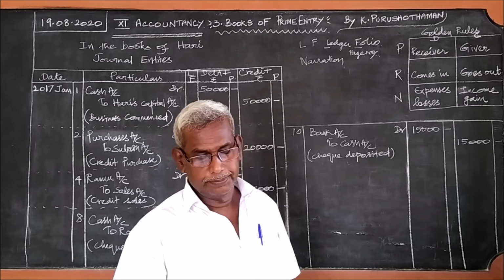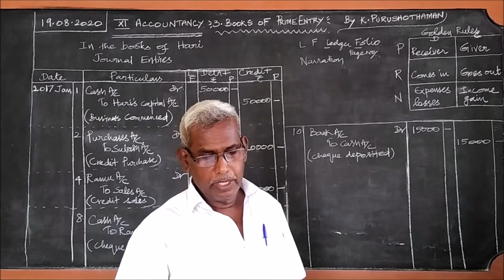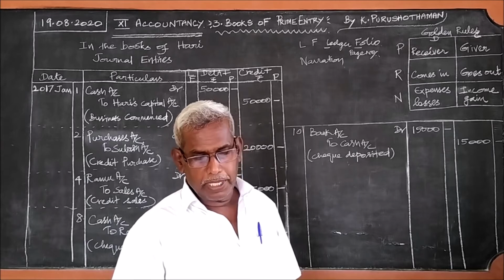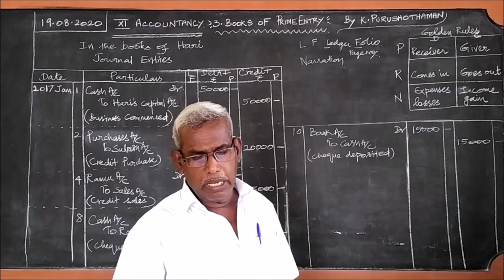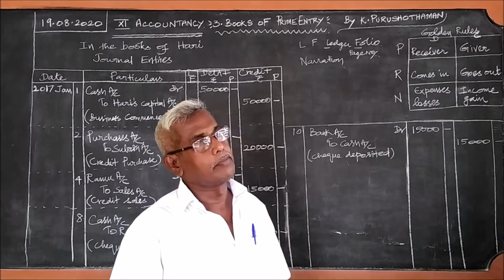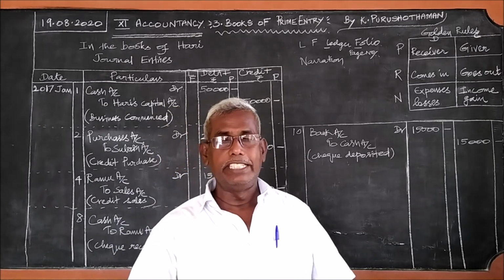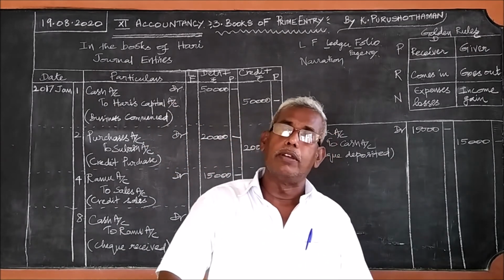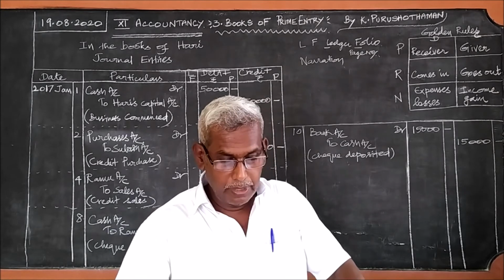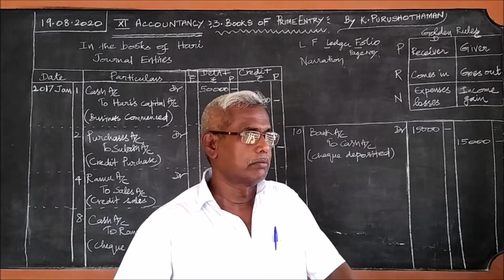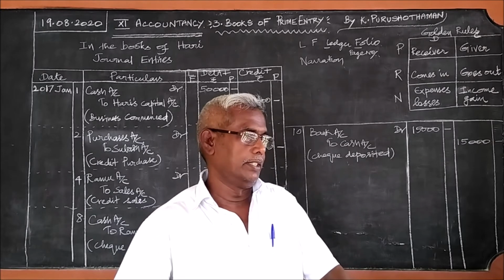Then the next one, 15th: sports items purchased from Gopal on credit. Okay, that we will do later.